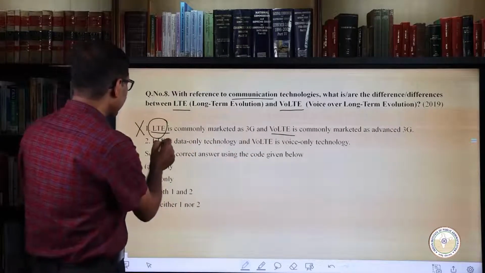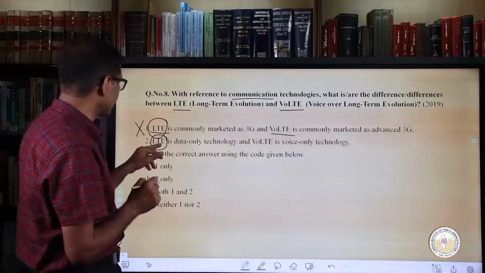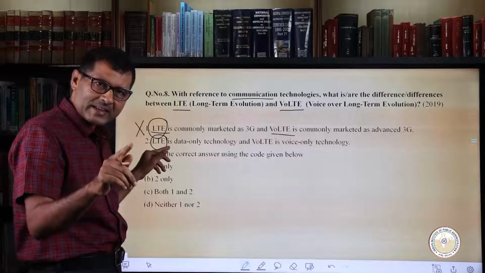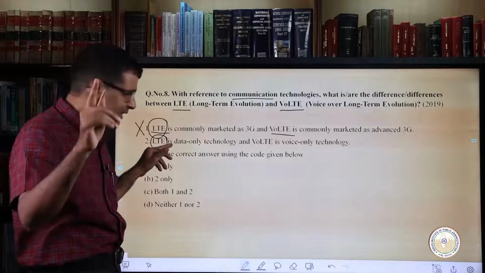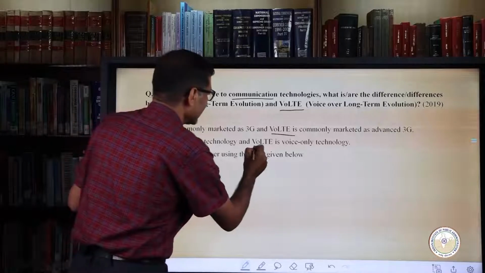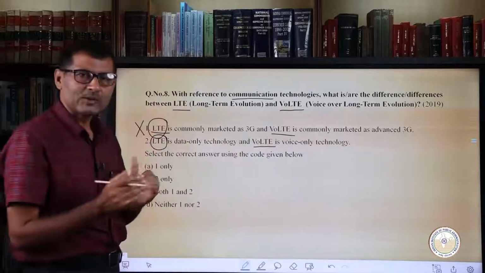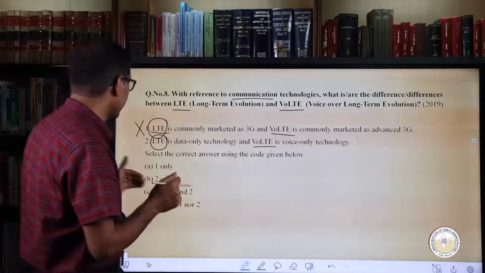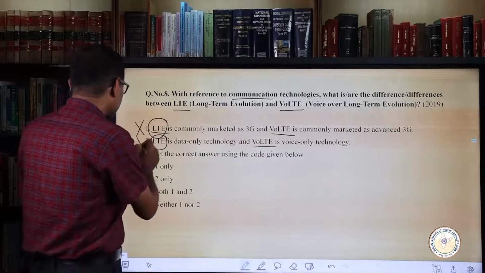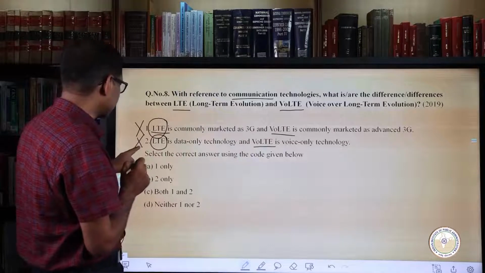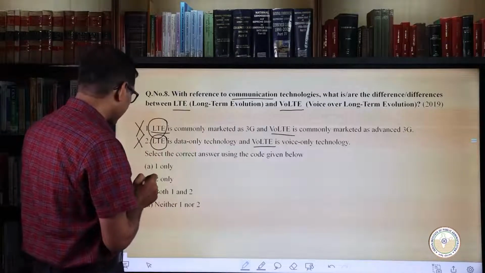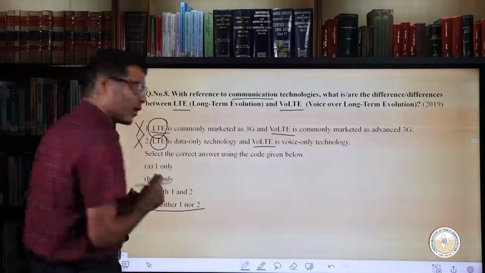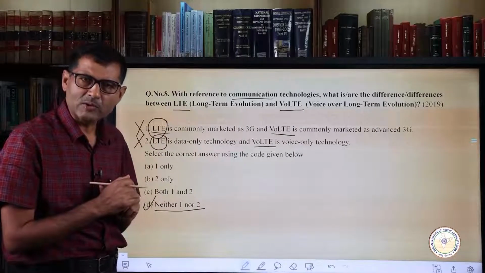But if you look at the uses of LTE, you can use it either for voice or for data at a time, whereas in VoLTE, you can use data and voice at the same time. So this also stands incorrect and we find the right answer as D, neither first nor second. Now let's move on to the next question.